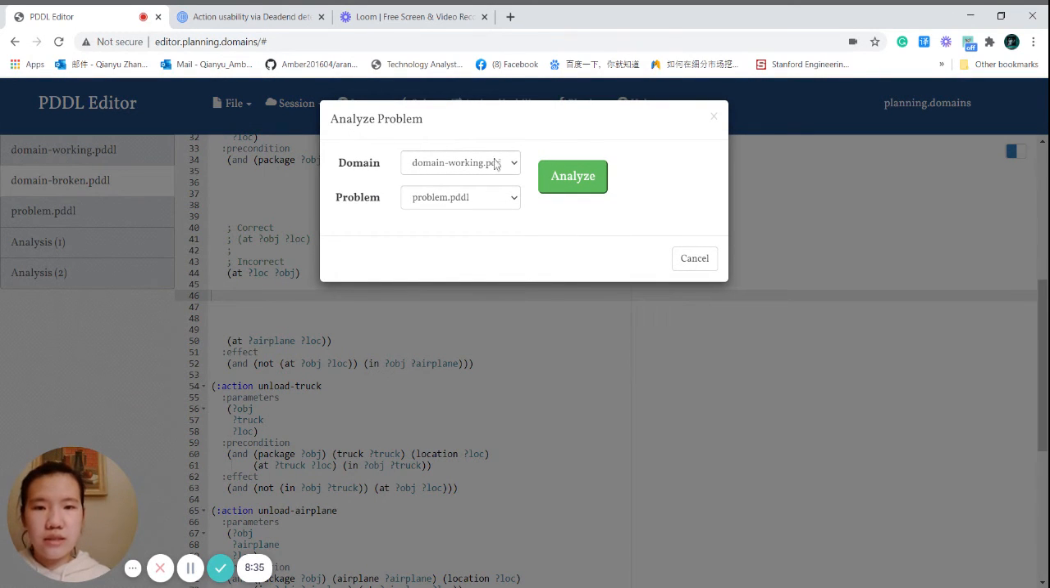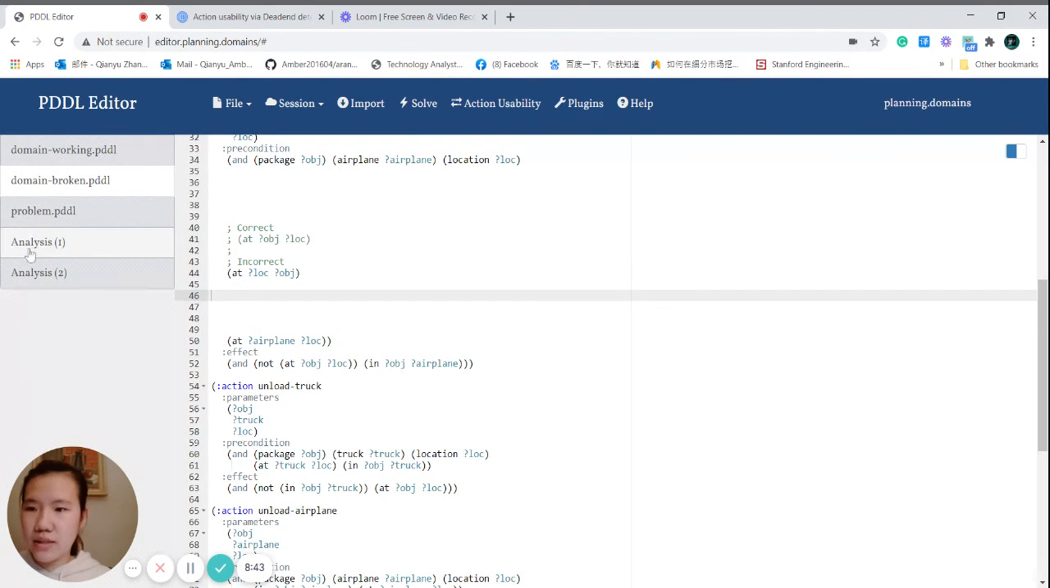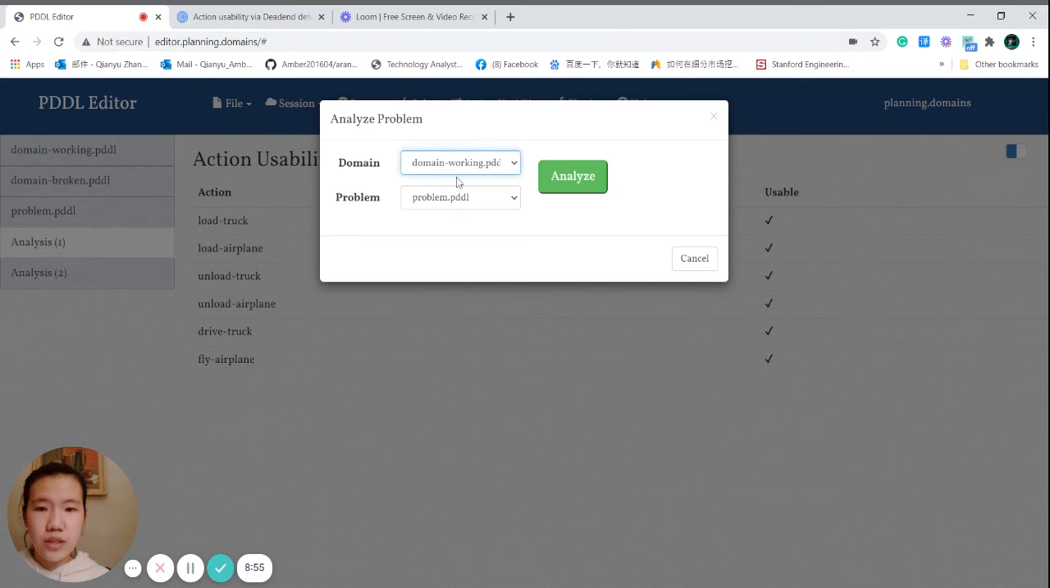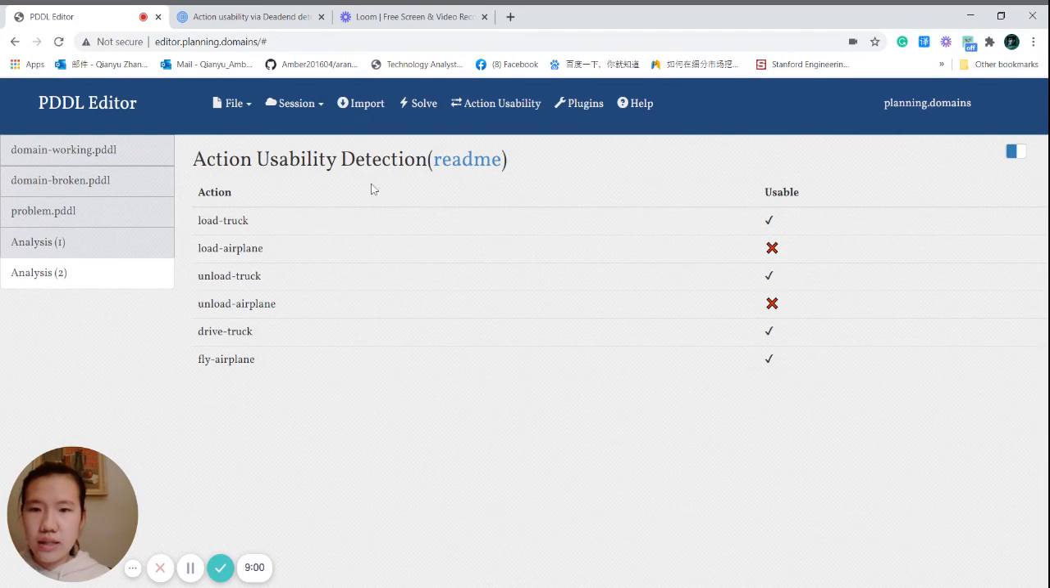Typically, we just click analyze if we want to run the working domain. I have already run this, so let's just see the results. And this is the result. All actions are usable. And if we use the broken domain to analyze, here is the broken domain result. The load airplane and unload airplane are unusable.